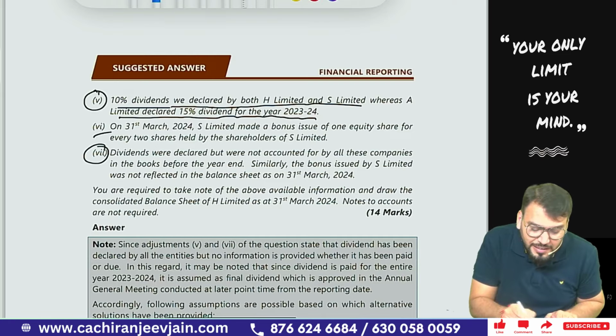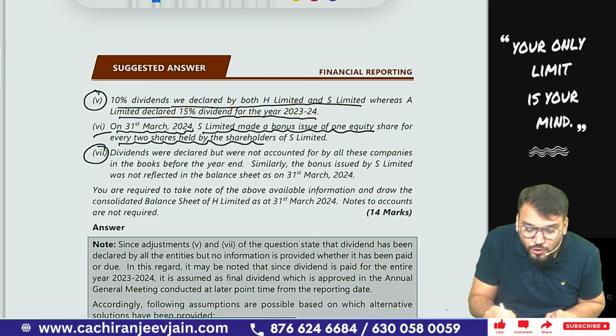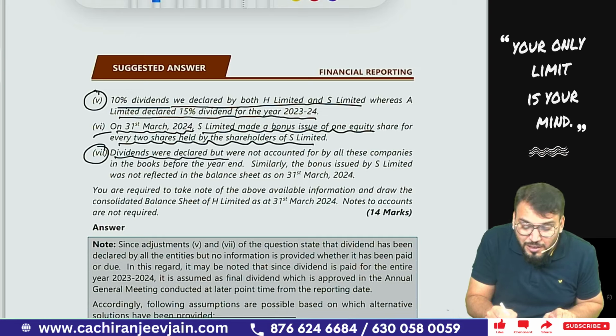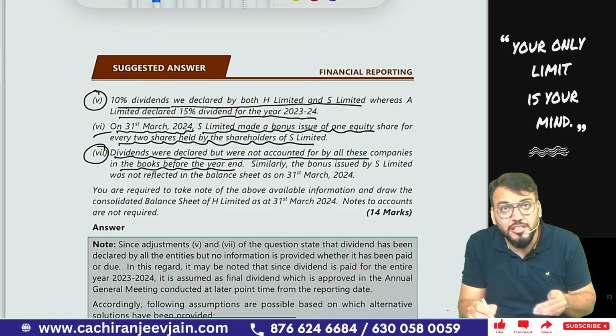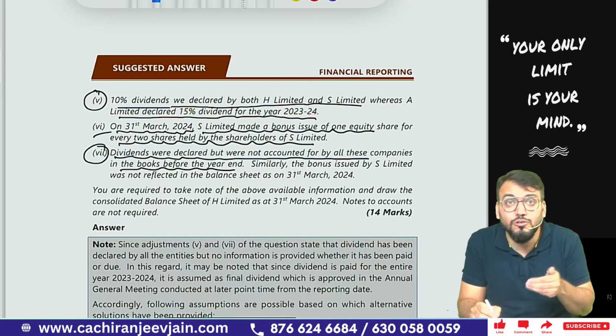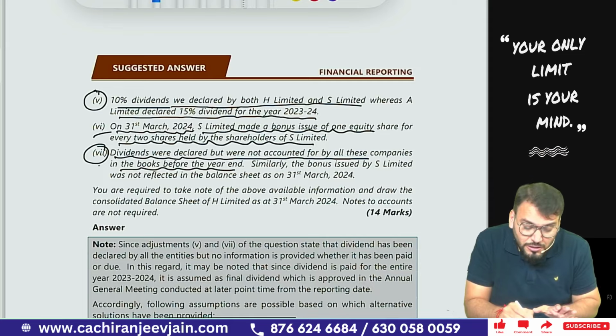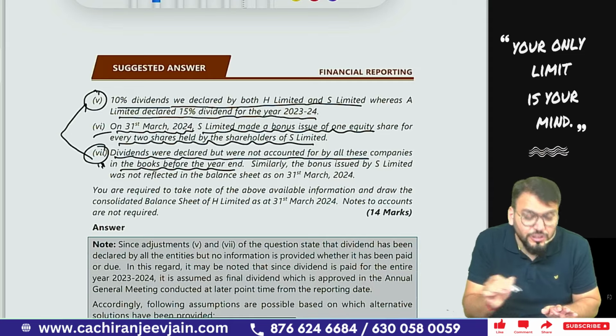Let me read the entire question first. On 31st March 2024, S Limited made a bonus issue of 1 equity share for every 2 shares held by the shareholders of S Limited. The bonus shares were issued. Dividends were declared, but were not accounted for by any of these companies in the books before the year end. So what they have said is it is not yet accounted, so no journal entry has been done. Understood? Because of this point, a lot of confusion came in the exam.